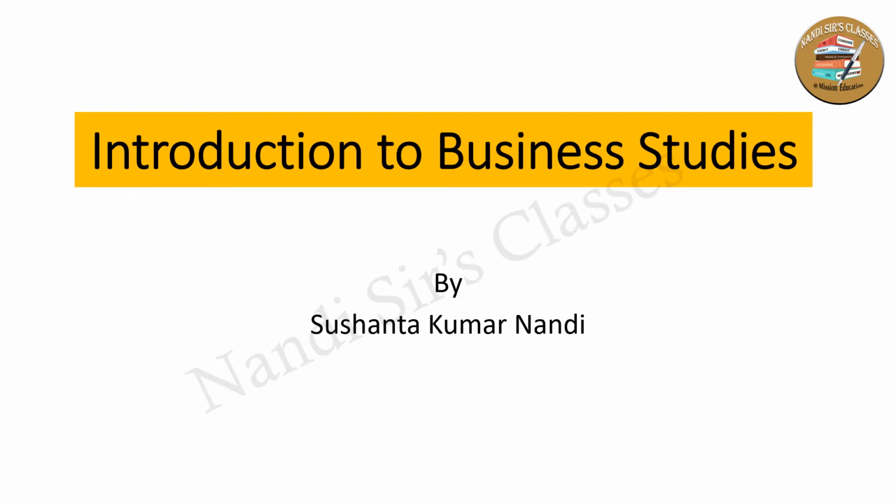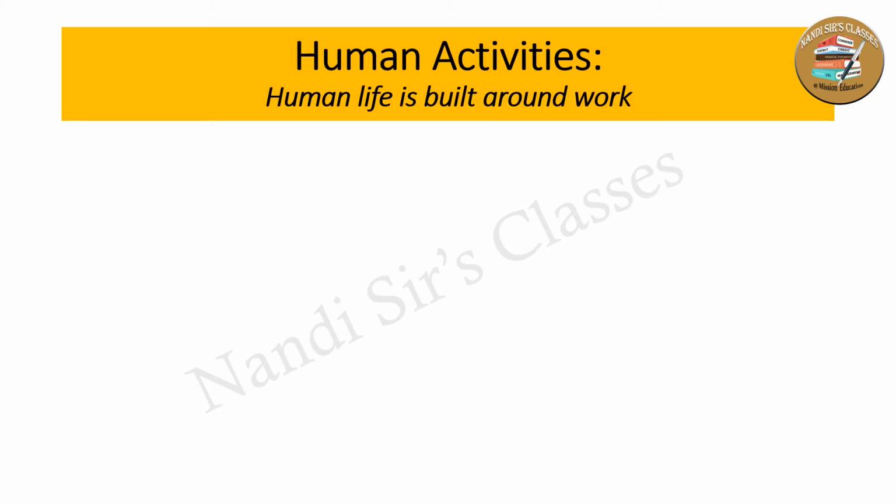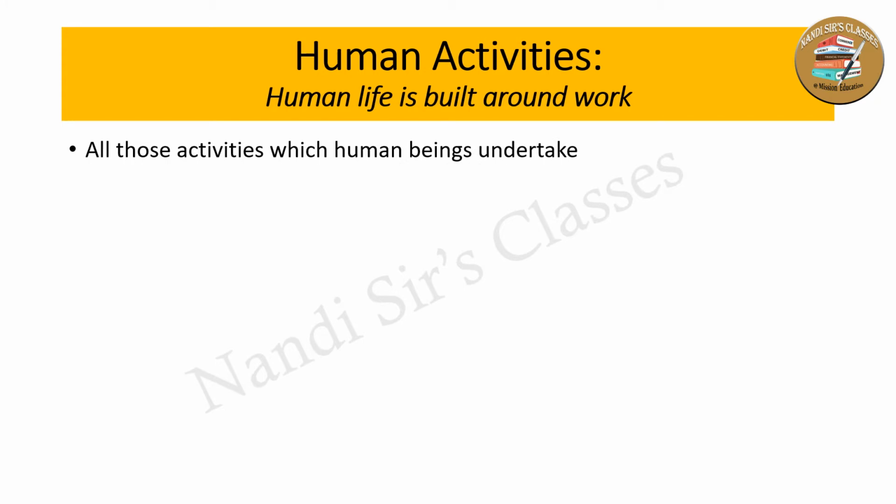To understand business activities, first of all, you must understand human activities. Human activities simply mean the activities which human beings perform, undertake in their daily lives.